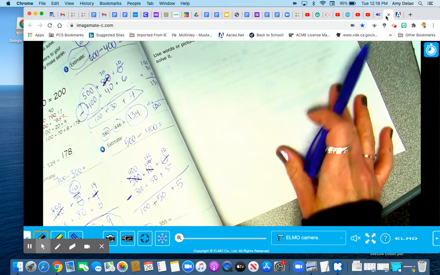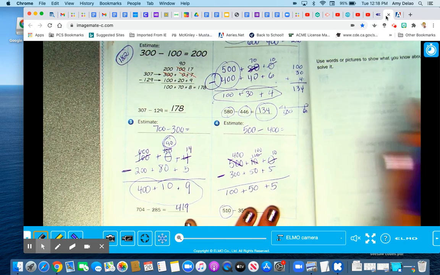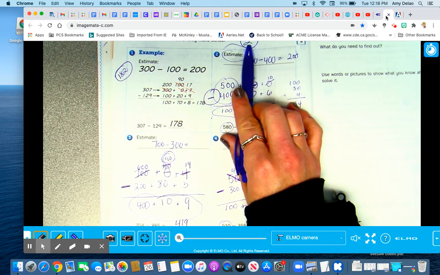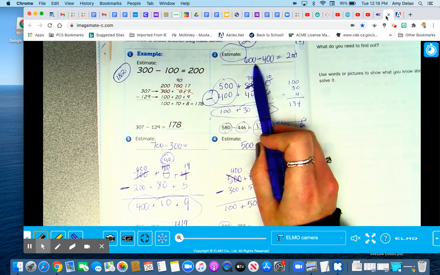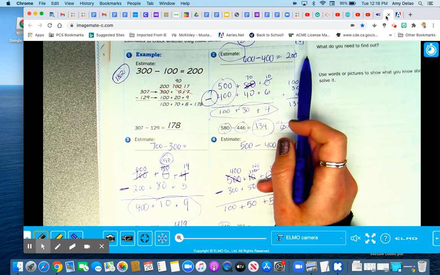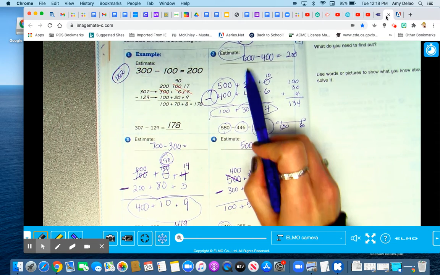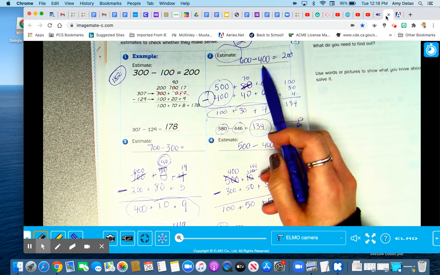Over here was subtraction practice, and I did want you to do that. Aphids are only doing 2 of them. Everyone else is doing all of them. So you do your estimate first. We all decided to estimate to the nearest 100. So 580 is close to 600. 446 was close to 400.